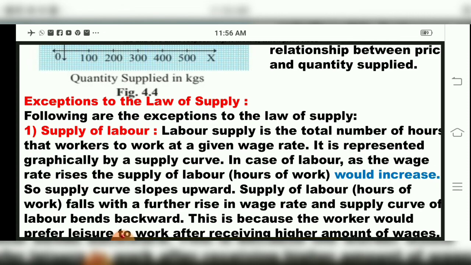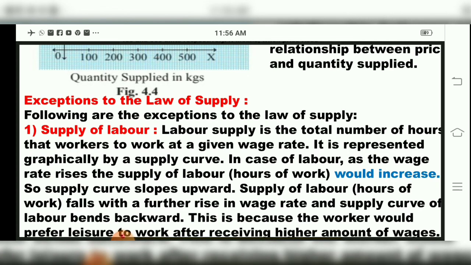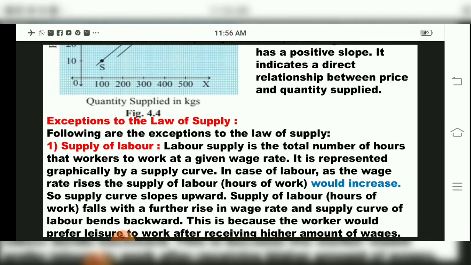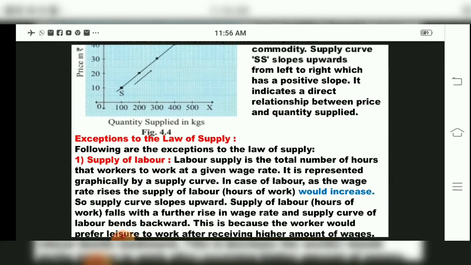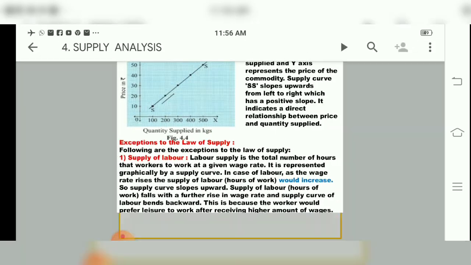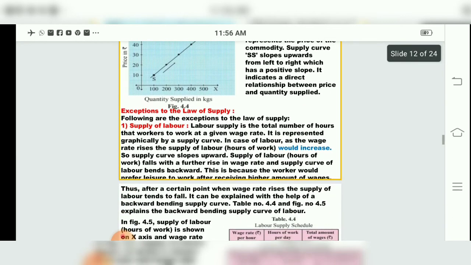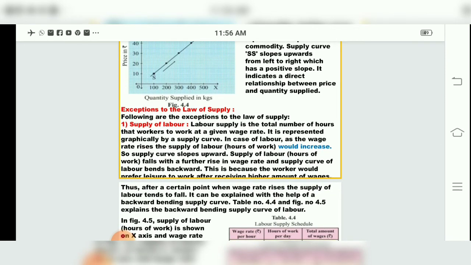And when the supply of labor falls, that is, the supply of labor work falls with a further rise in wage rate, then the supply curve will bend backward. See, children, what they have told: when the wage rate increases, the working hours also increase.